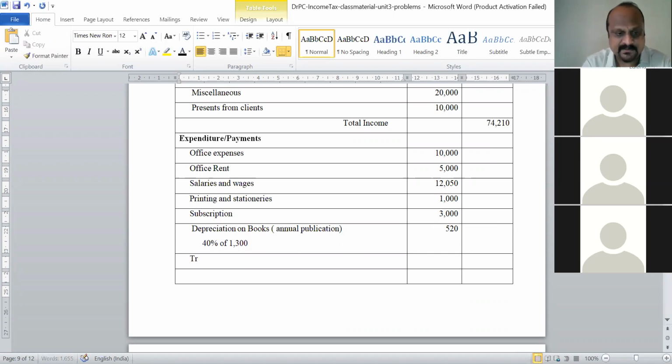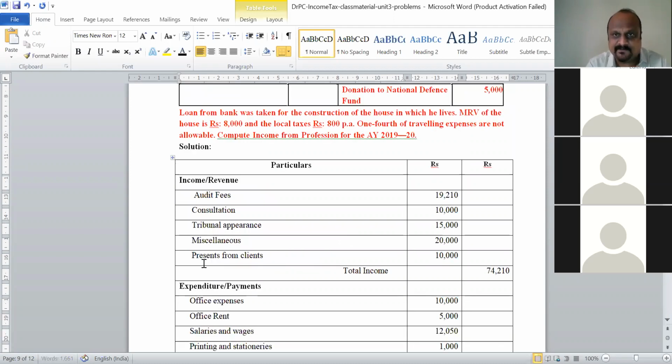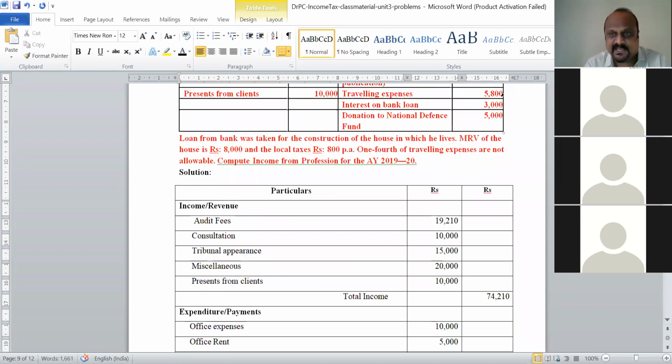Traveling expenses. Okay. 3/4 is allowed. So how much have they given here? 5,800.